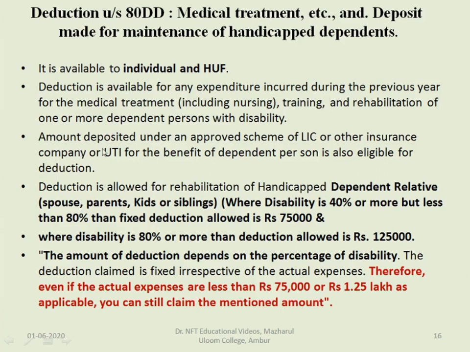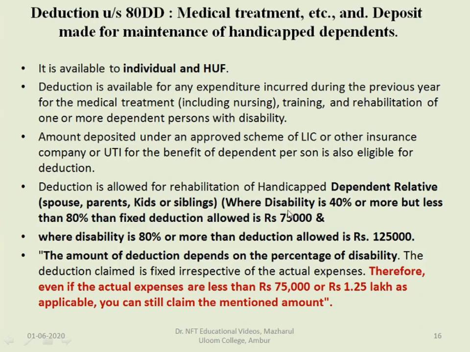Amount deposited under an approved scheme of LIC or other insurance company or UTI for the benefit of dependent person is also eligible for deduction. So here the amount has to be deposited either in LIC or UTI for the dependent person to be eligible for deduction. Deduction is allowed for rehabilitation of handicapped dependent relative. The dependent relative here means spouse, parents, kids or siblings.